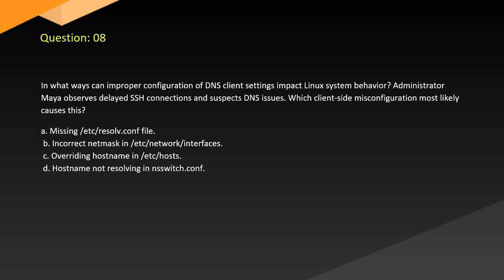Question 8. In what ways can improper configuration of DNS client settings impact Linux system behavior? Administrator Meyer observes delayed SSH connections and suspects DNS issues. Which client-side misconfiguration most likely causes this? A. Missing /etc/resolv.conf file. B. Incorrect netmask in /etc/network/interfaces. C. Overriding hostname in /etc/hosts. D. Hostname not resolving in nsswitch.conf.